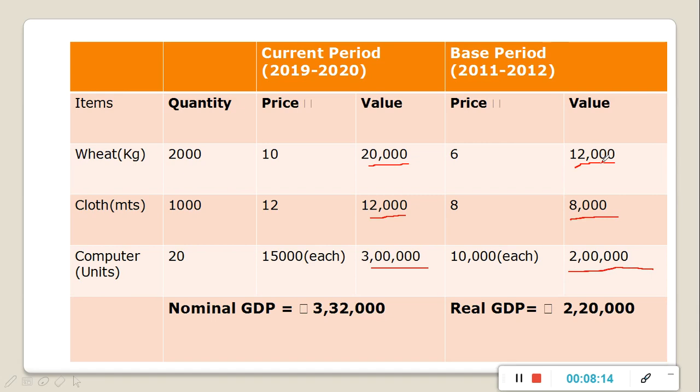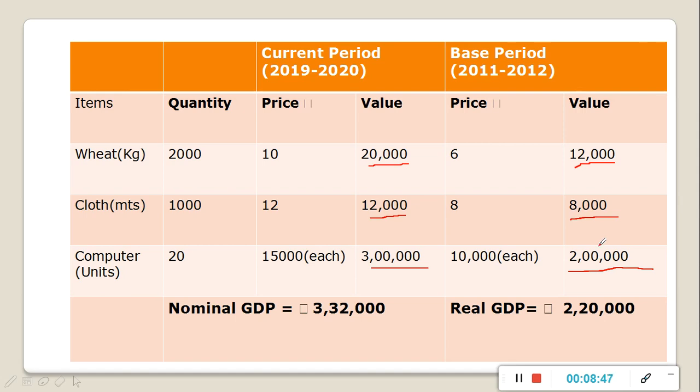I am repeating, value for wheat comes as 12,000 after multiplying 2000 by 6. Value for cloth is 8000 after multiplying 1000 by 8, and value for computer is 2 lakh after multiplying 20 by 10,000. When we add all these three values of wheat, cloth and computer, we will get our real GDP, that is 2,20,000.